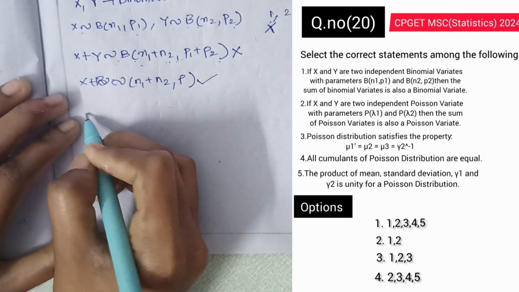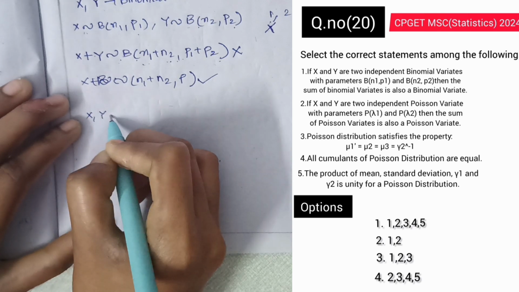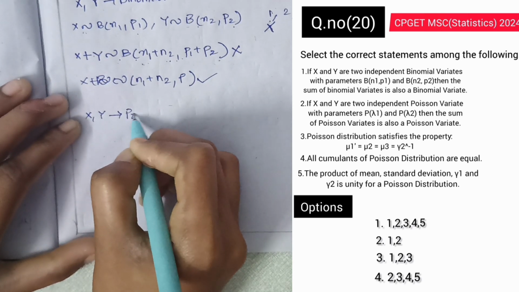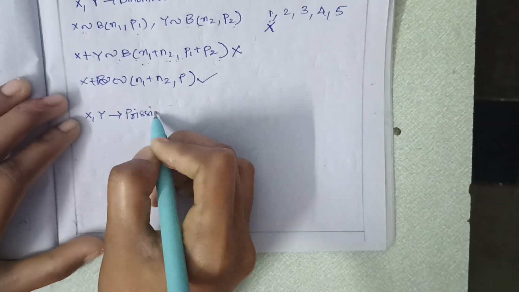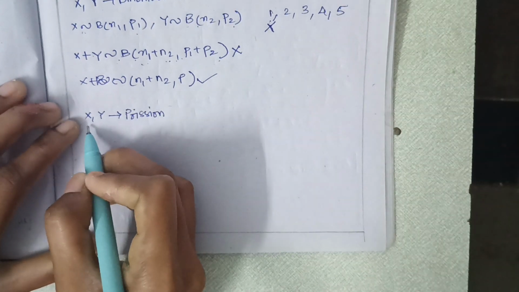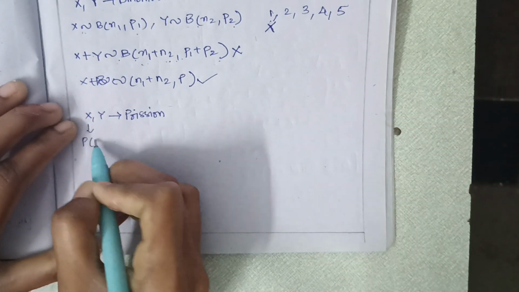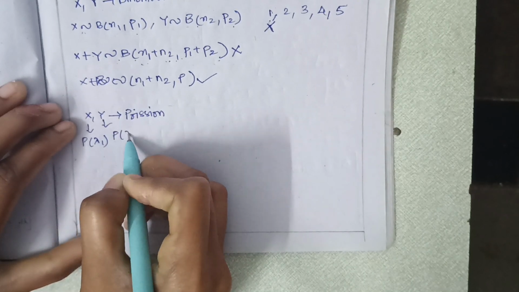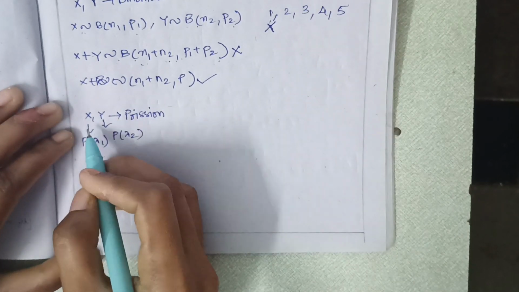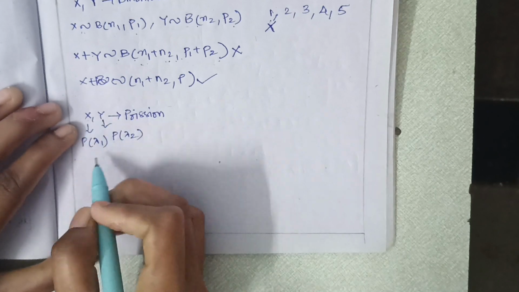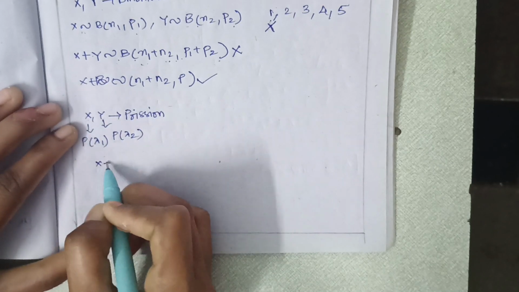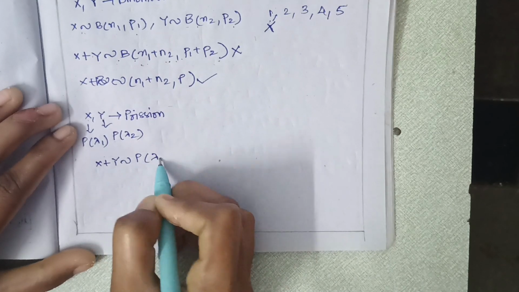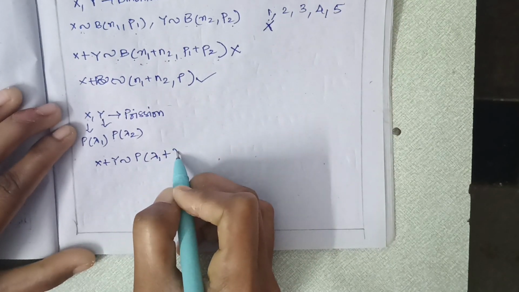Here x and y are independent Poisson variates. So x follows the Poisson distribution with parameter lambda 1 and y follows the Poisson distribution with parameter lambda 2. The sum of two independent Poisson variates, x plus y, follows Poisson distribution with parameter lambda 1 plus lambda 2.